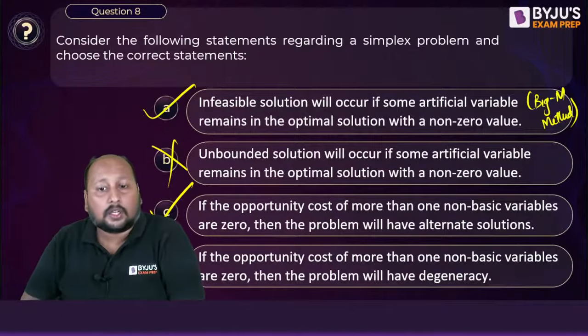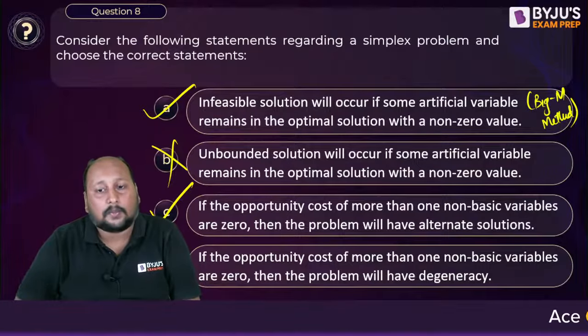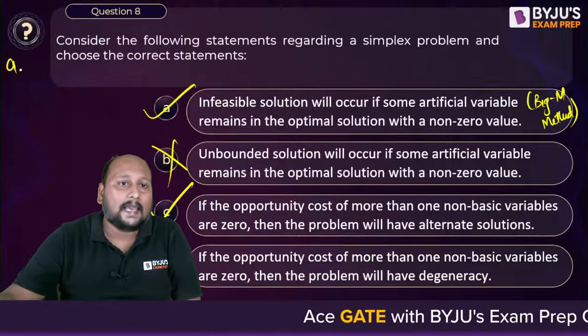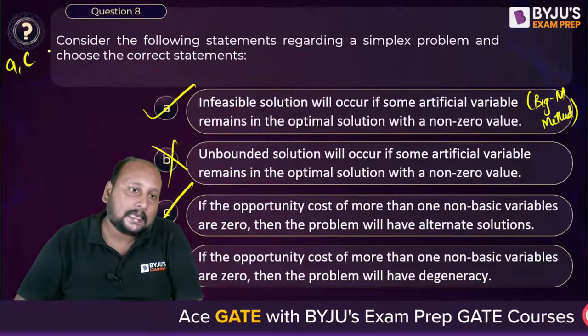If the opportunity cost of more than one non-basic variable is 0, the problem is not easy. No, this is not correct. So the final answer is A and C. A and C is the final correct answer.